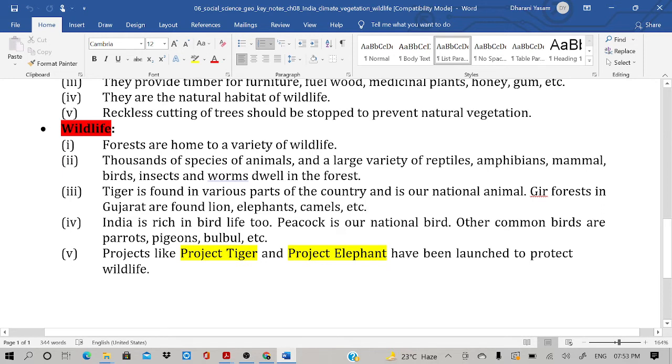Then Project Elephant was launched in 1992 to protect wildlife, by the Government of India and the Ministry of Environment, Forest and Climate Change, to provide financial and technical support to wildlife management efforts by states for the free ranging populations of wild Asian elephants. The Asian elephant is also endangered. India has more Asian elephants, but the African elephant is vulnerable under the conservation status.